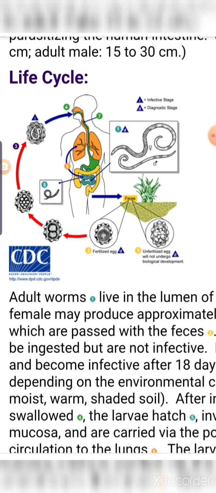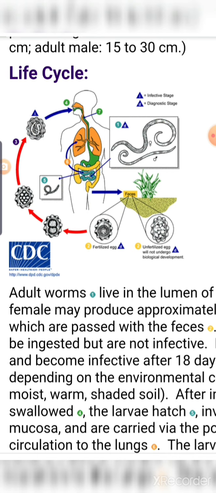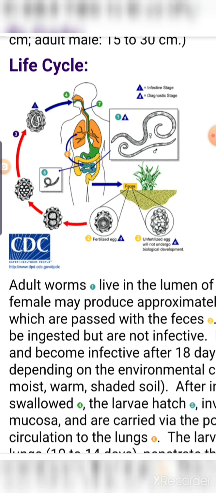Humans get this infection by taking Ascaris eggs with contaminated raw vegetables, food and water. When these eggs reach the host intestine, after a few hours the eggs hatch and develop into very small, tiny larvae, which are called juveniles.